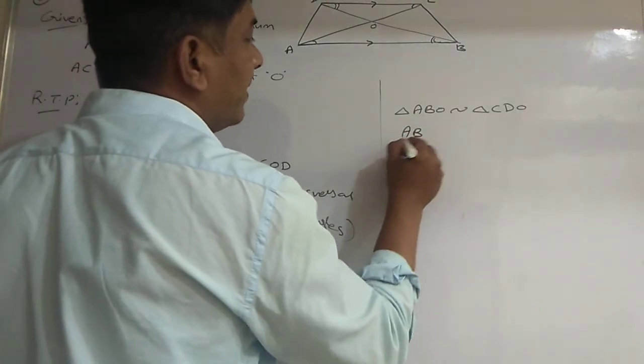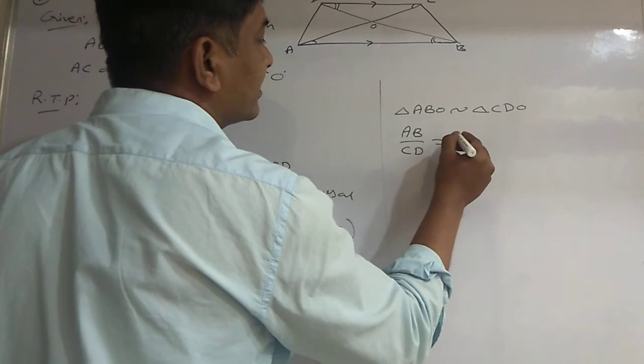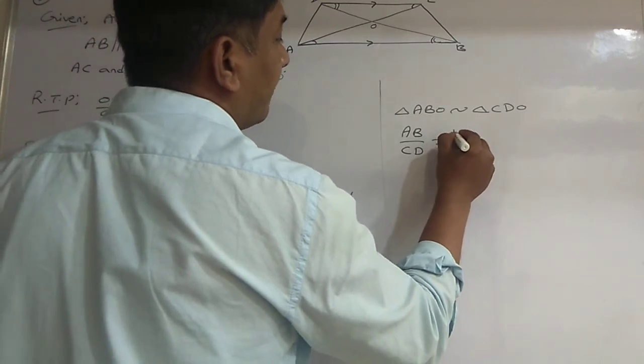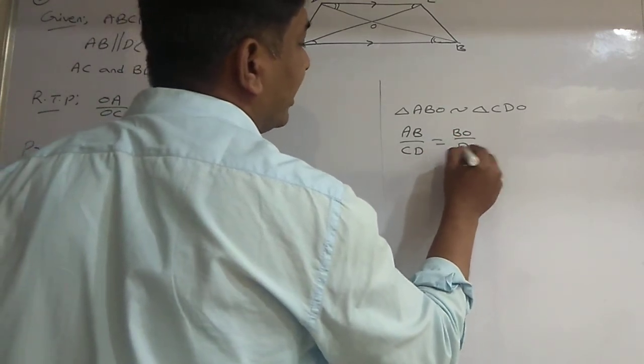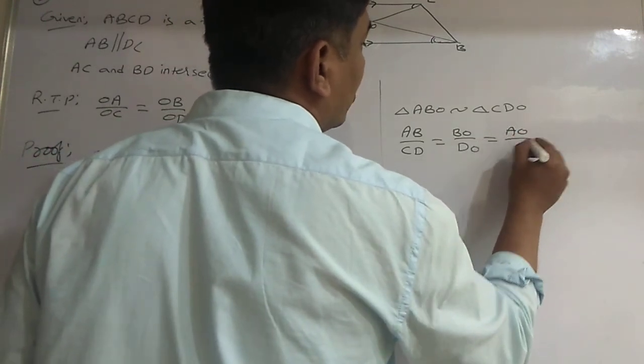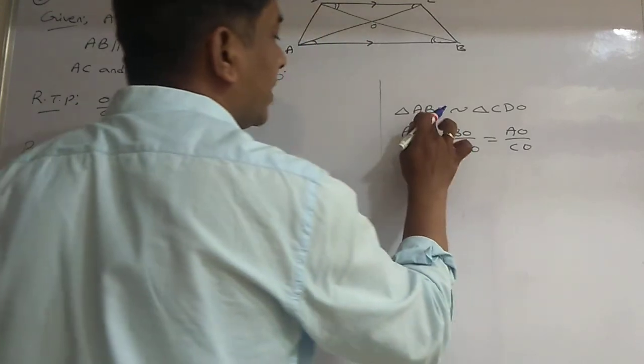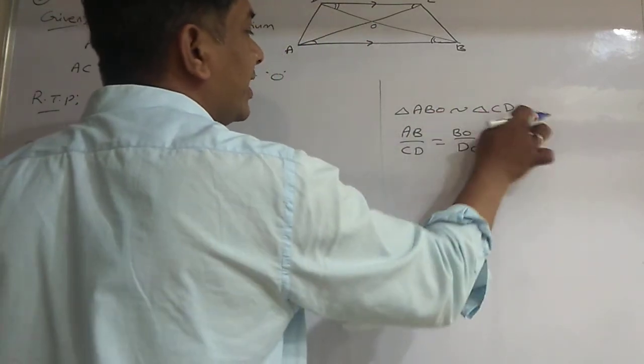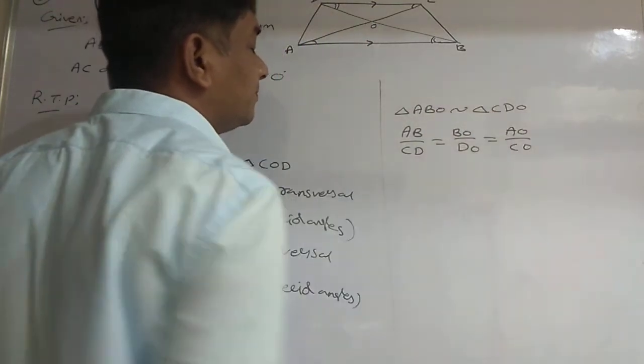Means AB by CD is equal to BO by DO is equal to AO by CO.